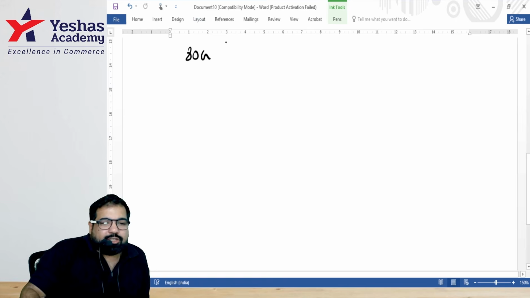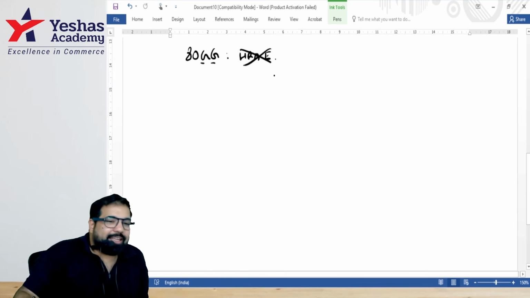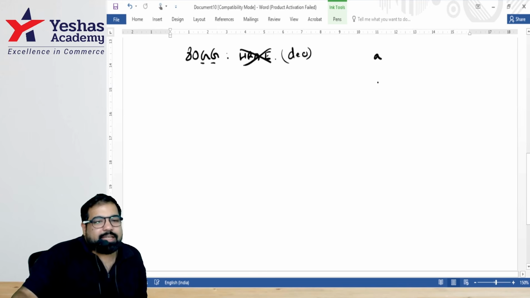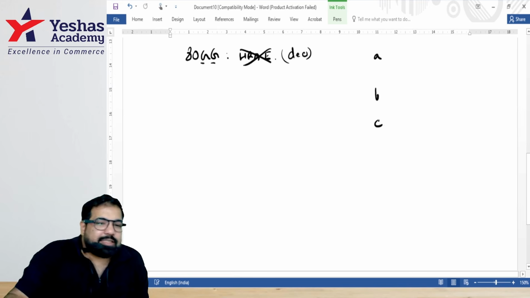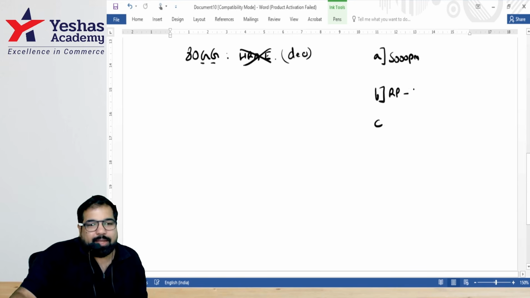Section 80GG. First, let's do 80GG. Are you taking an HRA exemption? If you are, then don't even look at this section. But if you're not taking HRA exemption, can you take a deduction here? Yes, deduction will be three numbers A, B, C, whichever is lowest. A is 5,000 per month. B is rent paid or payable minus 10% of ATI. ATI is adjusted total income, and last is 25% of ATI.